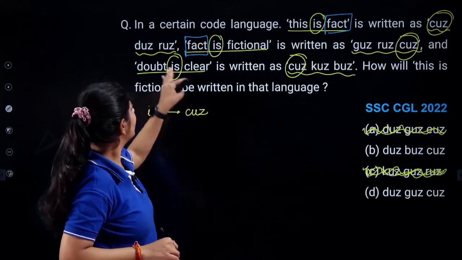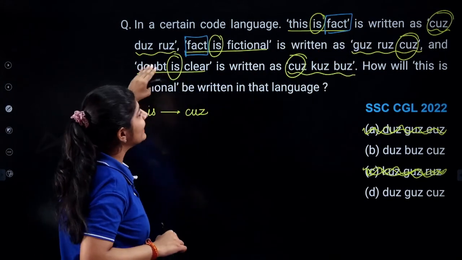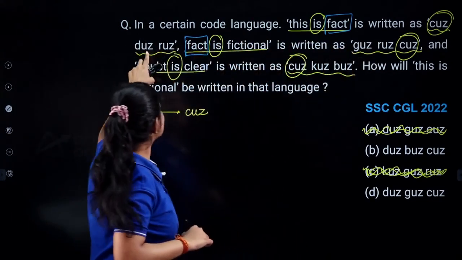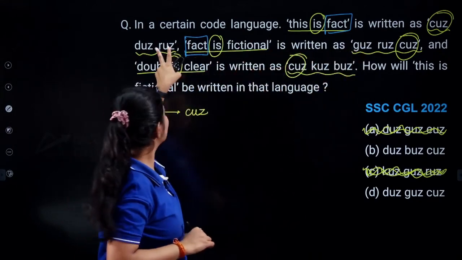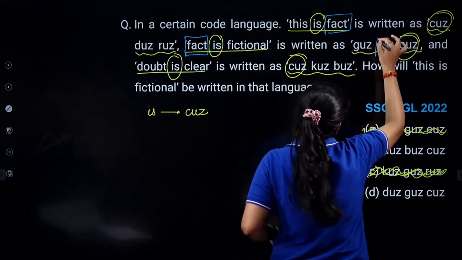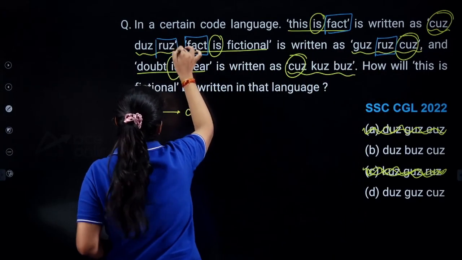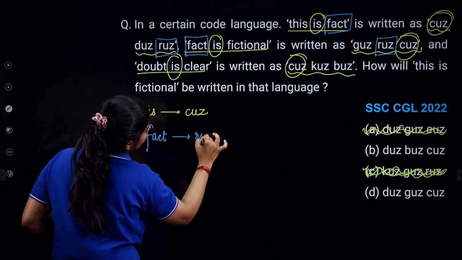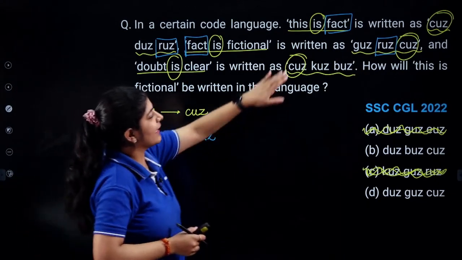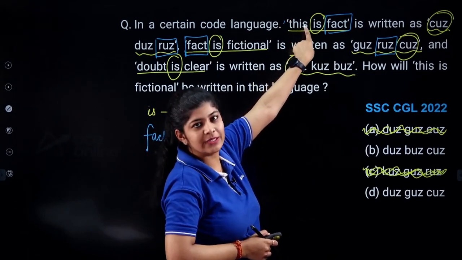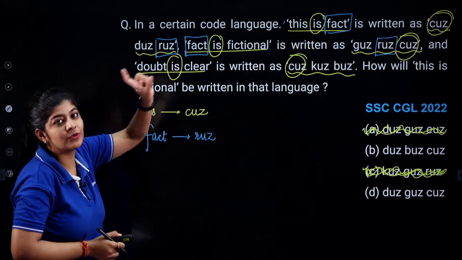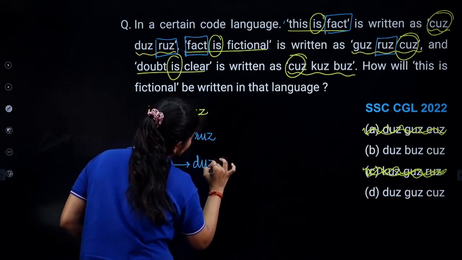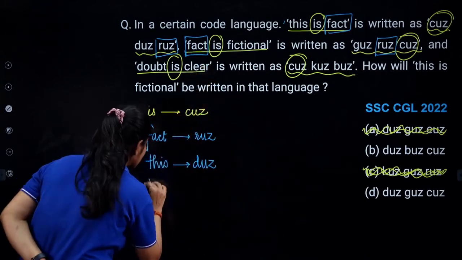Right? We are not having fact in this line. So just simply try to identify the common word between this and this. Does is common? No. Does is common? Yes. So we can say that this fact is coded as Ras. Now in this line, you will see that we are left with just one word, that is this, and we are left with just one code, that is does. So we can say that this is coded as does, and after that in this line fictional is left